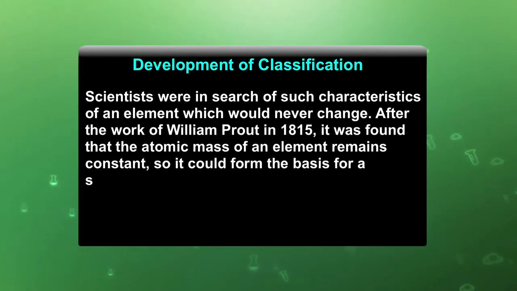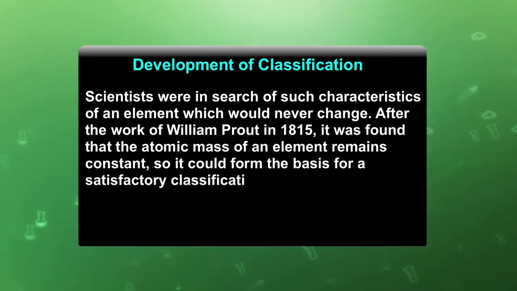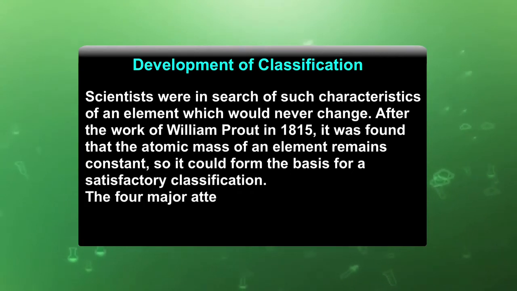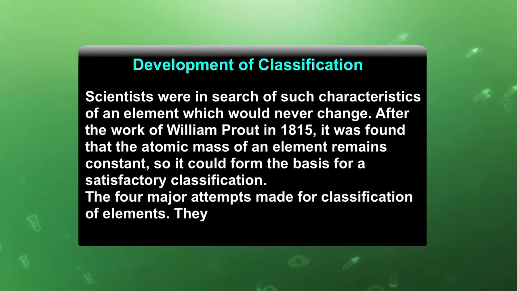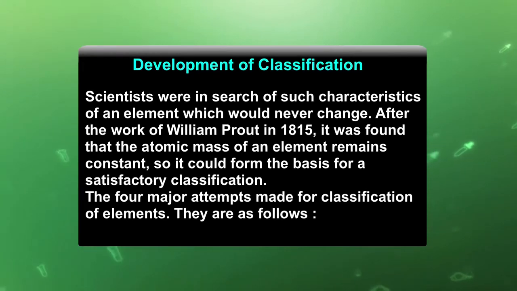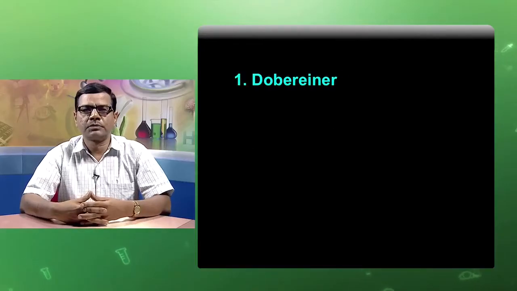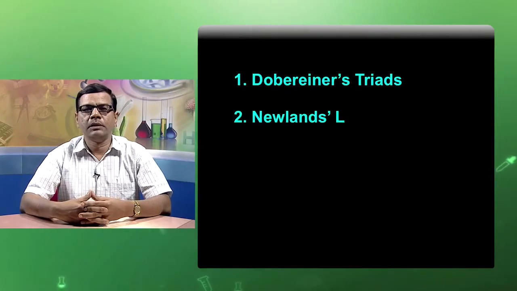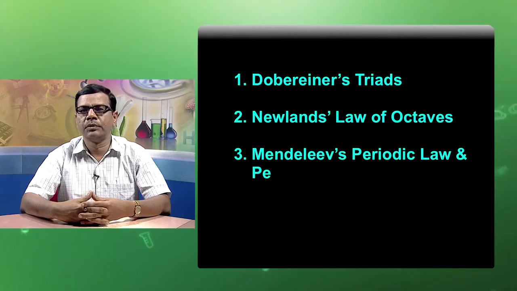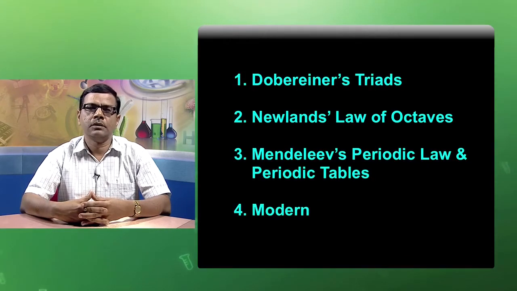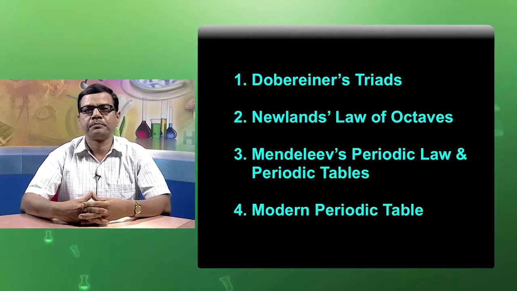So, it could form the basis of satisfactory classification. The four major attempts made for classification of elements are as follows: Döbereiner's triads, Newlands' law of octaves, Mendeleev's periodic law and periodic table, and modern periodic table.